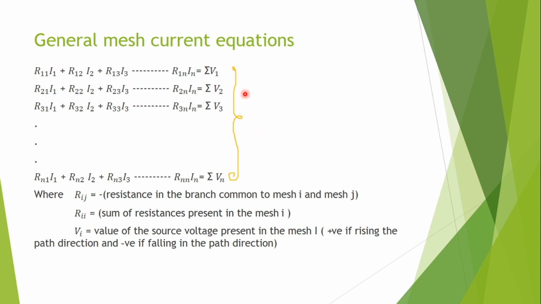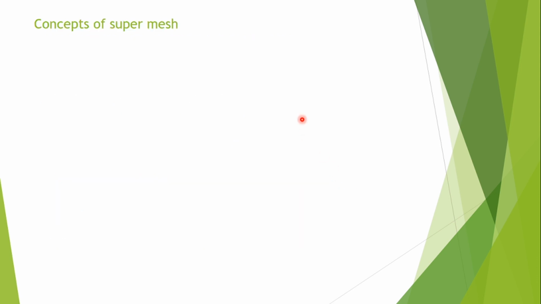And to solve this mesh equation you need to apply Cramer's rule. We will apply Cramer's rule and find the parameters for a particular network with given values. That is in the next session. Now before going to the next session, one more topic, that is the concept of super mesh.